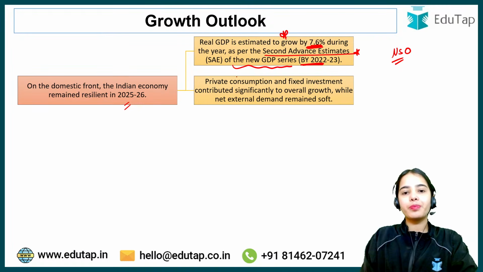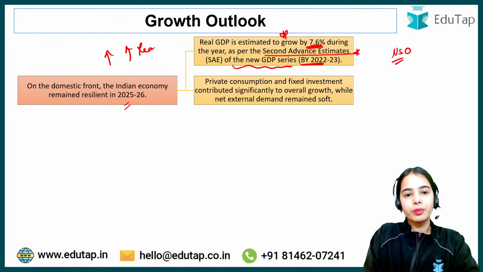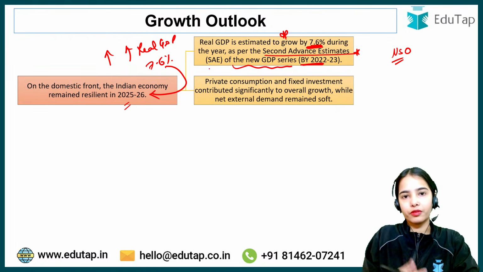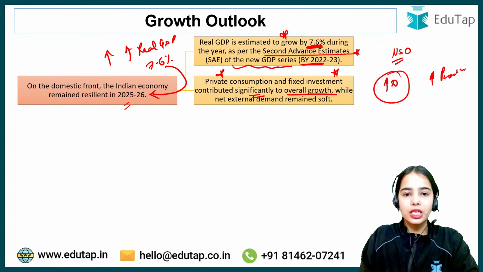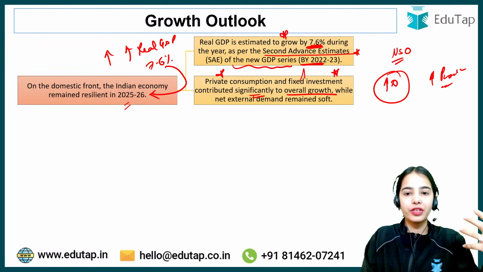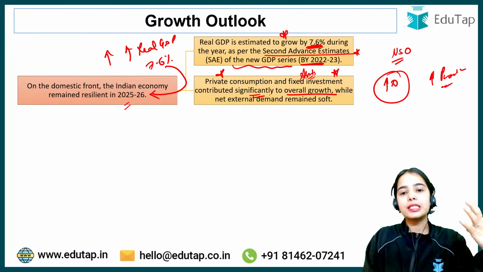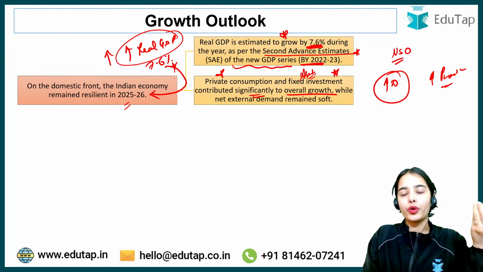Next is private consumption. Why is there growth in production, why is there growth in the real GDP by 7.6% in the 2025-26 financial year? The private consumption and the fixed investment contributed significantly to overall growth. Basically, the demand in our country was high, because of which production was high. The private consumption, the consumption of the households, and the fixed investment, that is the investment in assets, contributed significantly to the overall growth, and that's why the real GDP increased by 7.6% in the financial year 2025-26.